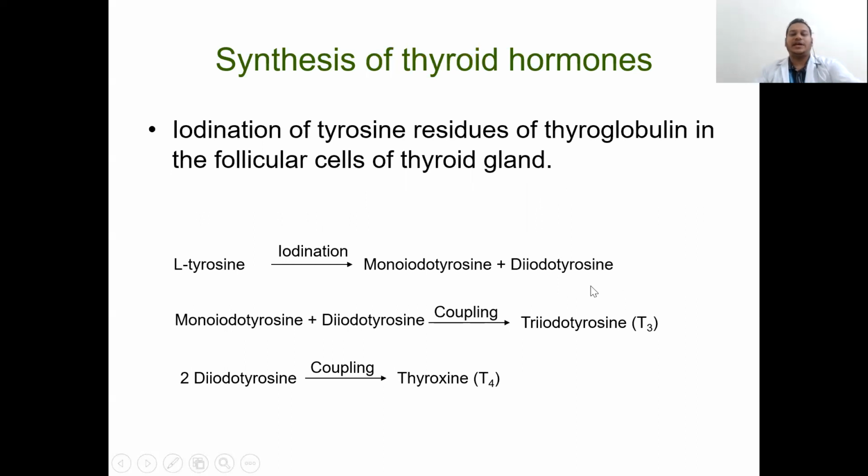Now the synthesis of thyroid hormone. It involves iodination of the tyrosine residues of thyroglobulin in the follicular cells of the thyroid gland. Tyrosine on iodination forms monoiodotyrosine and diiodotyrosine. Then the coupling of monoiodotyrosine and diiodotyrosine converts it into triiodothyronine, and the coupling of two diiodotyrosines forms thyroxine. Thank you so much.